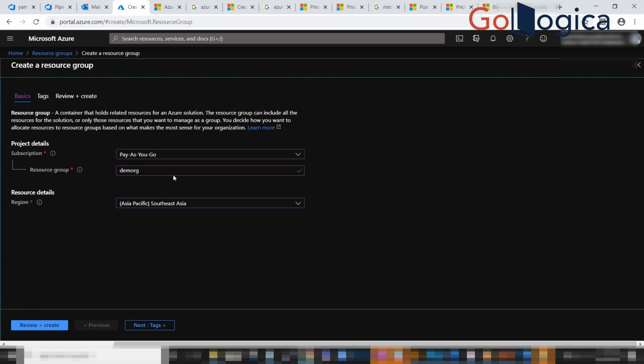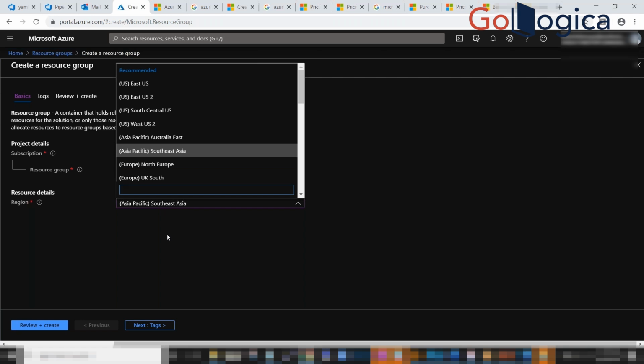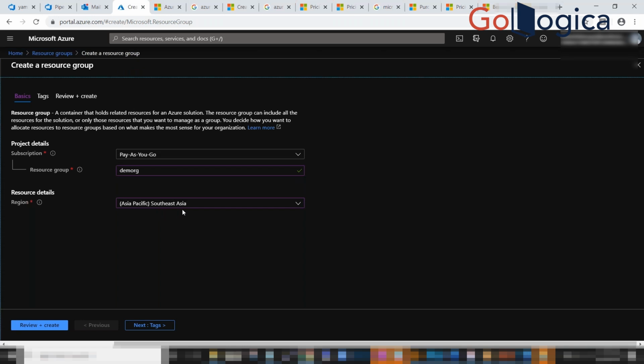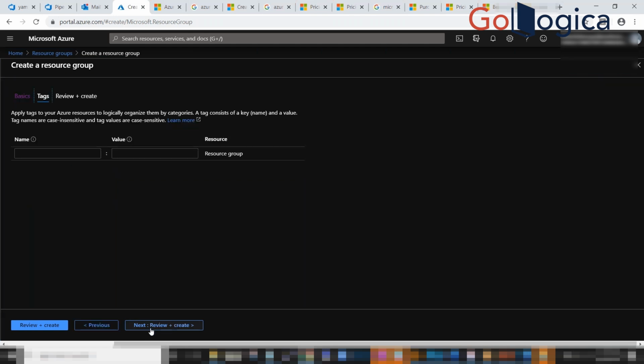And if you want to create any resource, go with this region. When compared to other regions, this is a low pricing region. You can cross check on the sites. If you are using your personal account, go with this region, or go with any Asian regions, like Central India. But to my knowledge, go with Southeast Asia. It's very low in cost. Then click on next.